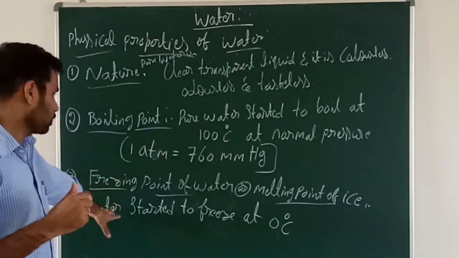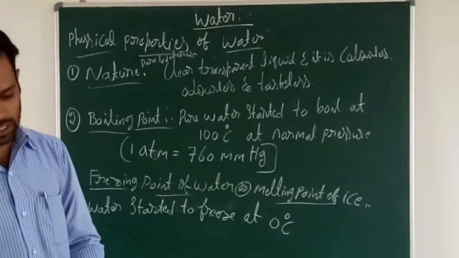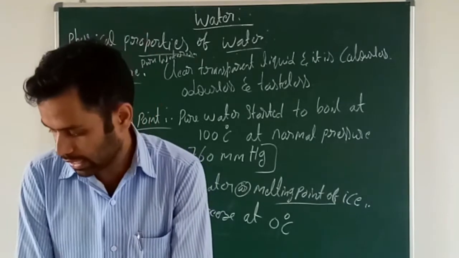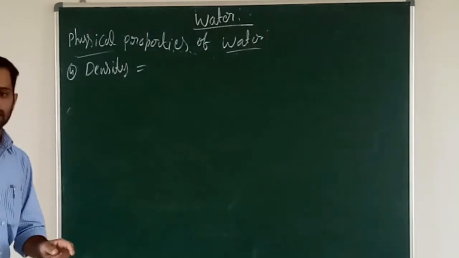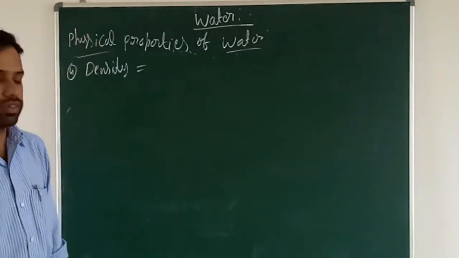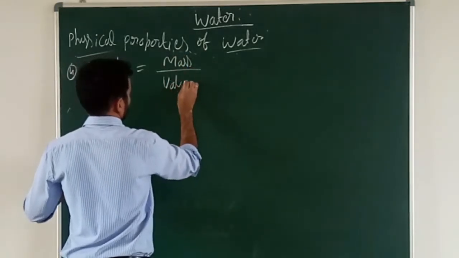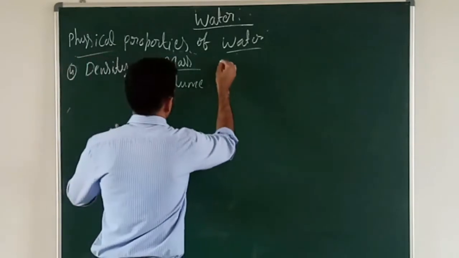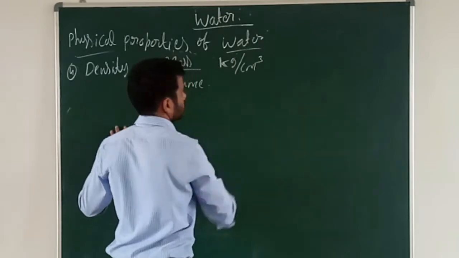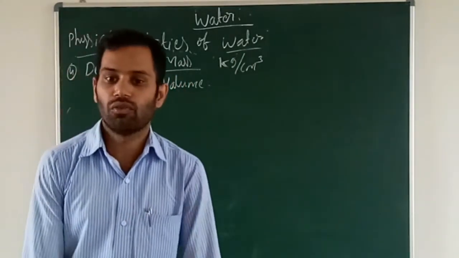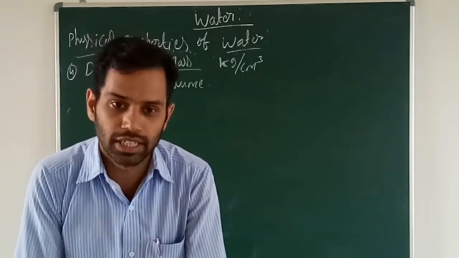Okay, so next, the freezing point of water: water starts to freeze at 0 degrees Celsius. So this is the third physical property. Next, moving to the density property. We know the definition of density: mass by volume. Its unit is kg per centimeter cube. Density of water is maximum at 4 degrees Celsius.